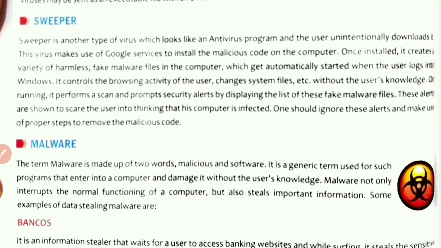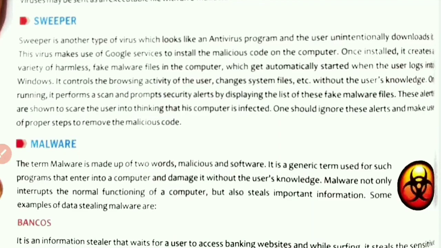Now what is Sweeper? Sweeper is another type of virus which looks like an antivirus program and the user unintentionally downloads it. This virus makes use of Google services to install the malicious code on the computer. Once installed, it creates a variety of harmless fake malware files in the computer which get automatically started when the user logs into Windows. It controls the browsing activity of the user, changes system files, etc.